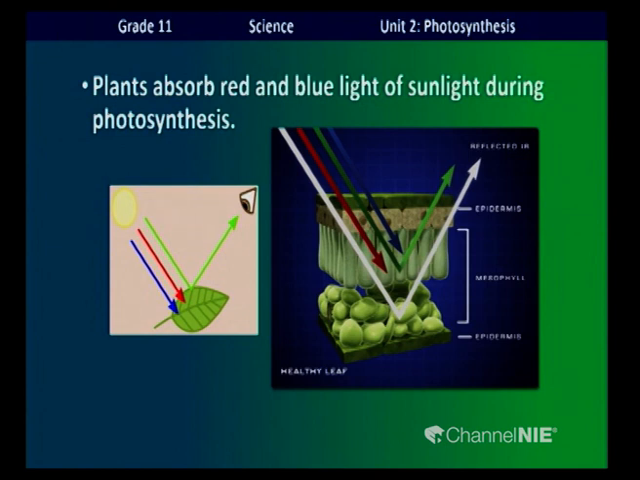Now, red and blue color. Red and blue color of sunlight is absorbed by the plant leaf. And scientists say these colors enhance photosynthesis.